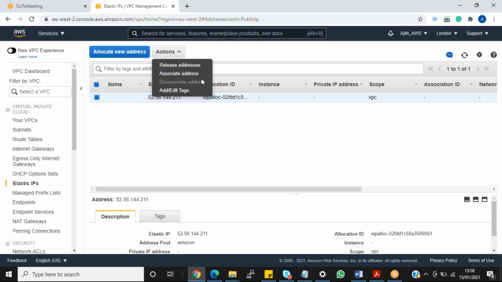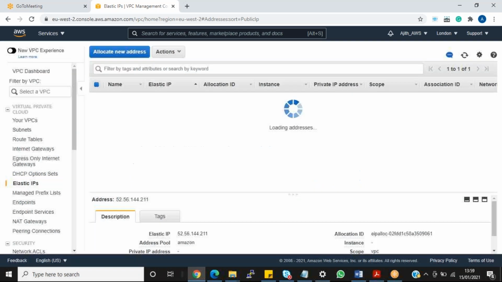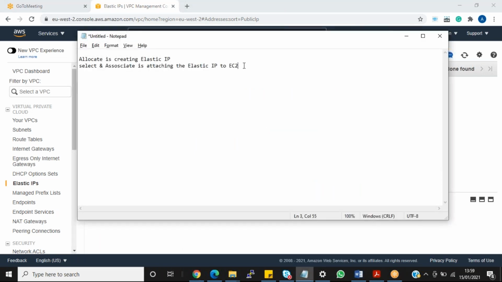See guys, different options will be there. Select Associate, which means attaching. Disassociate is not available now because you haven't attached. Later you will get disassociate, which means detaching. Then release. Releasing means nothing but delete. So these are the options for your EC2 instance. Yeah, release it. So this is about Elastic IP, guys.